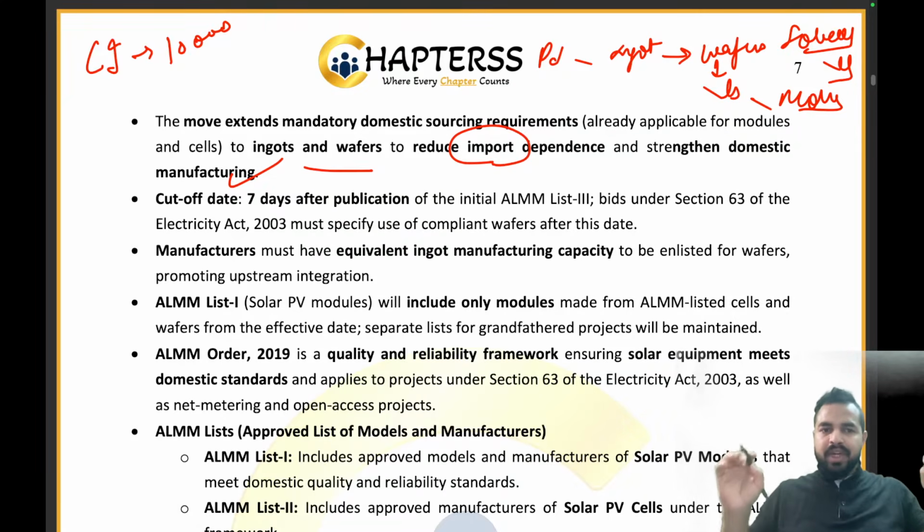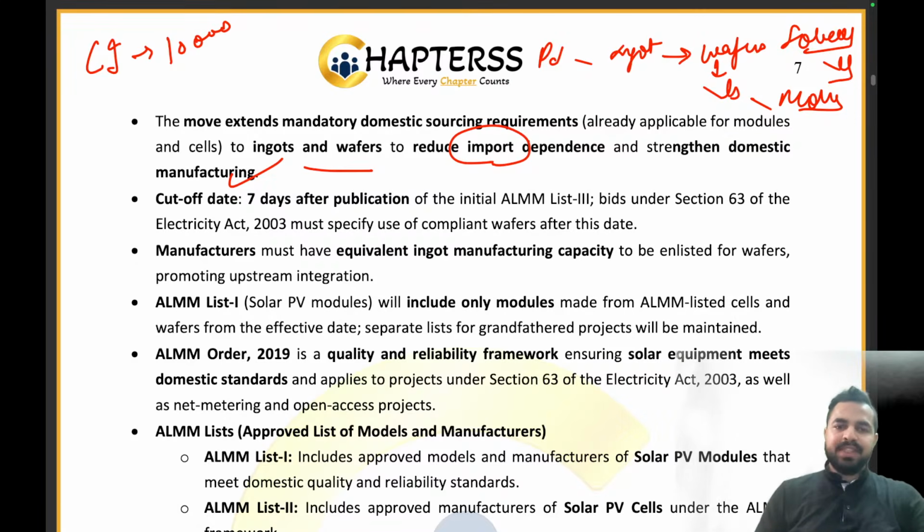Getting it? Now the cutoff date is 7 days after the publication of the initial ALMM List 3. So basically it says that when the ALMM List 3 is released by the government, after 7 days of that we will be getting the bids under Section 63 of the Electricity Act 2003 about the usage of compliant wafers after this date, right? So how exactly these wafers can be used, we will be providing the bids 7 days after the publication of the list.